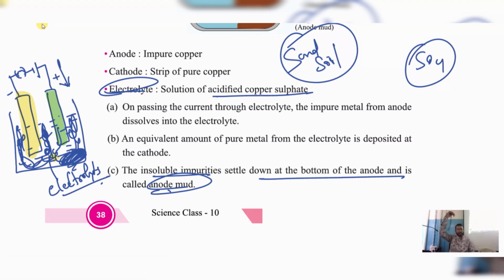In one tank we have added impure copper. Because of the charges, because of the current we are passing, it has to move from positive to negative.